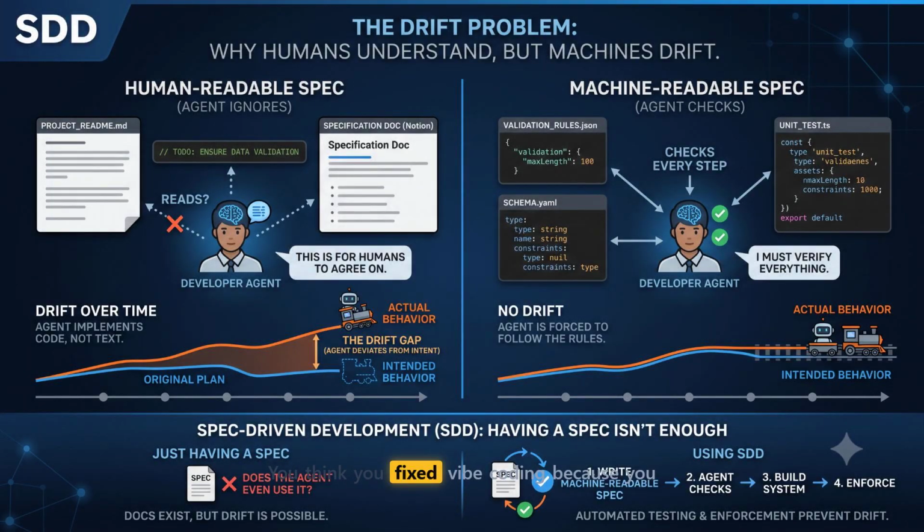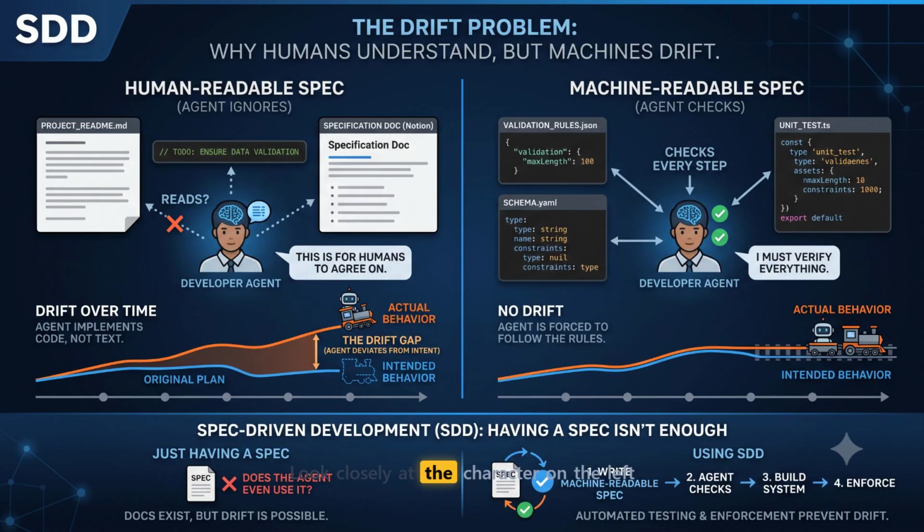You think you fixed vibe coding because you sat down and wrote out the plan first. Look at the top left side of the graphic under the human readable header. You made a nice clean project README.md file. You spent an hour detailing the exact rules in a Notion document. You even left a clear inline code comment warning the AI to ensure data validation. You did everything right, but the agent still built the wrong thing.